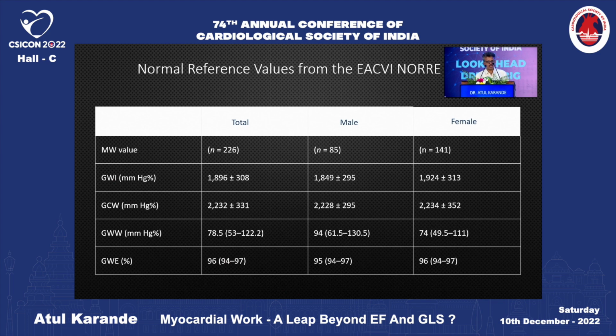Now these are the normal reference values recommended by the EACVI NORRE study. Here we can see that the normal values of all the components are higher in females except the global wasted work. Global wasted work is higher in males.